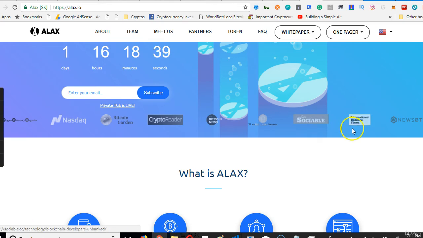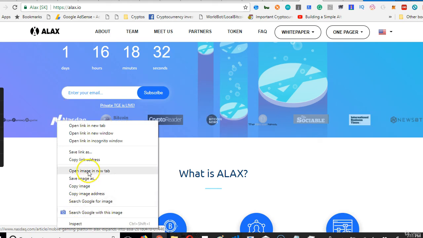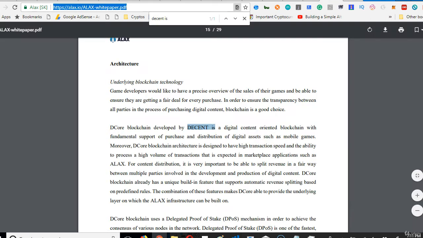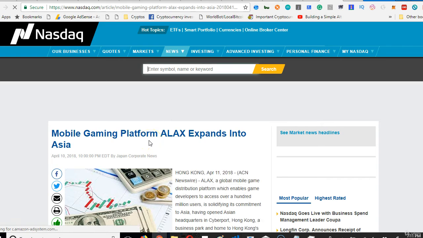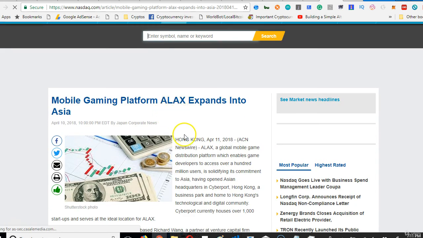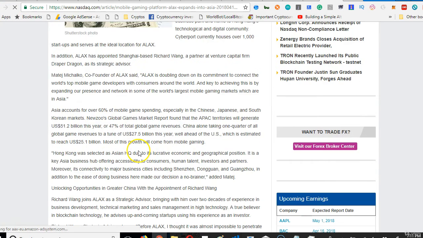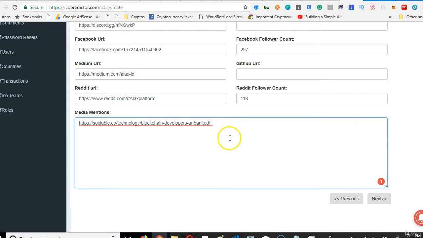Social, we just did social. International Business Times, okay, Bitcoin News, Nasdaq. These guys are listed on Nasdaq, so let's confirm. Like I told you, this is how to do your own research. Click enter. Let's see if ALAX is listed on Nasdaq. There's an article about a mobile gaming platform expanding into Asia. Oh, makes sense. ALAX. Wow. So if they're listed on Nasdaq, to an extent they're serious about what they're doing. So the Nasdaq listing makes sense.